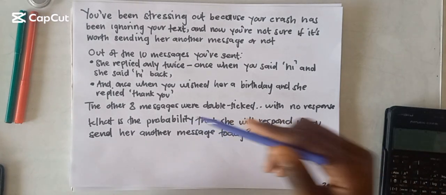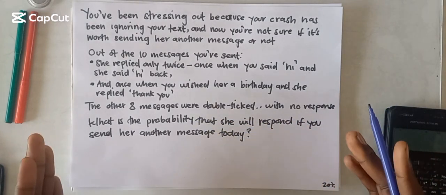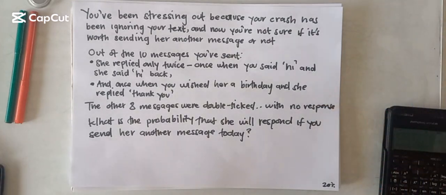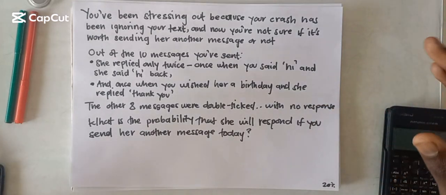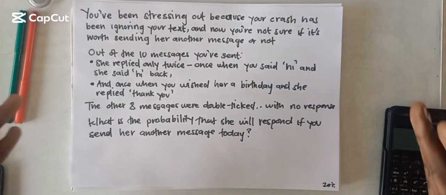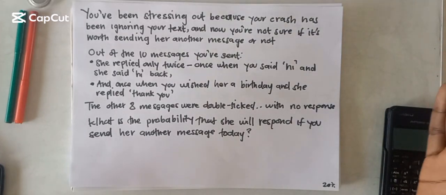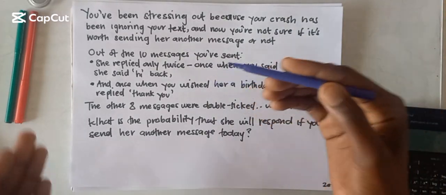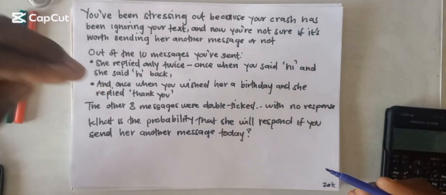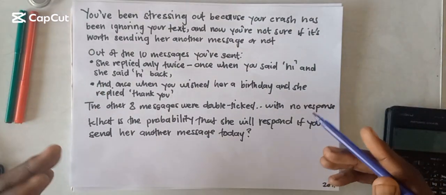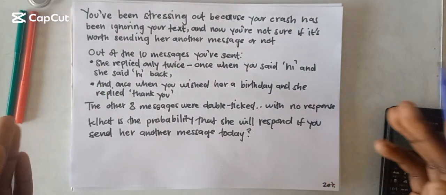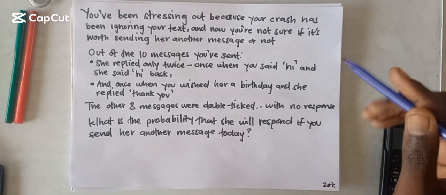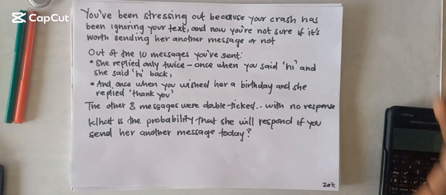So what is the probability that she will respond if you send her another message today? This kind of probability, guys, can save you from assuming a lot of stuff. So now we want to calculate the probability. What are the chances that she will respond if you send her a message, after sending 10 messages and she only replied twice? We want to know the chances that once we send another message today, she will respond or not.